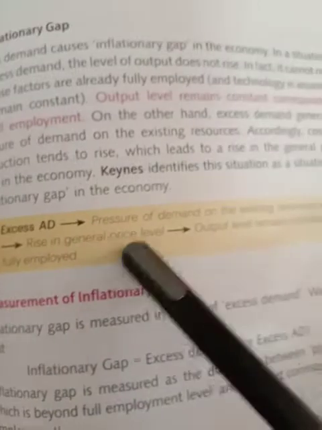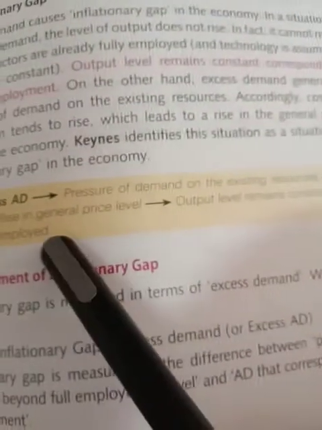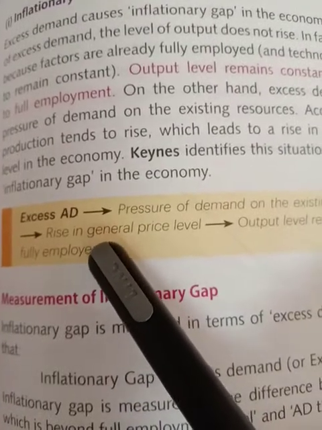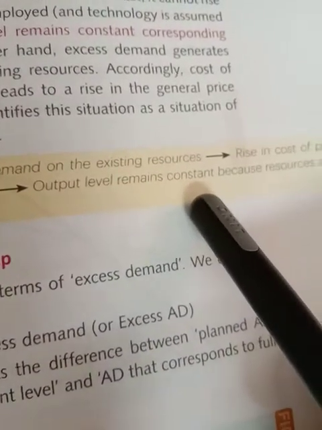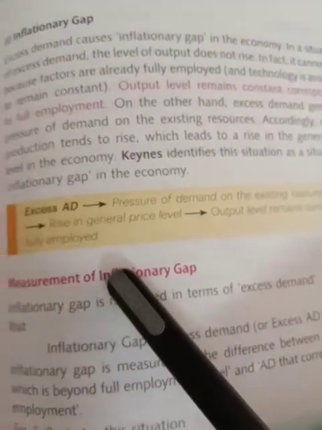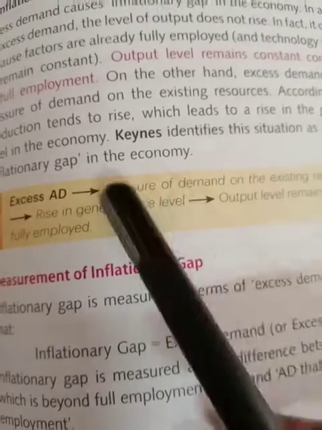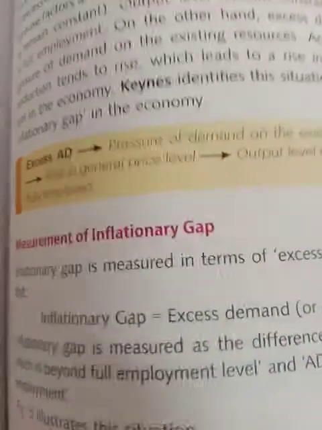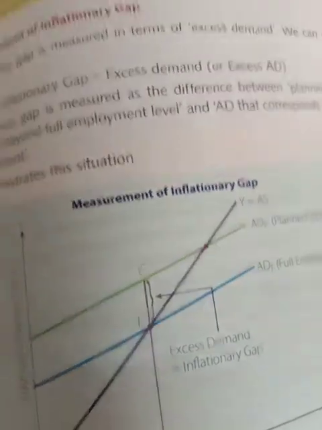Excess demand leads to pressure of demand on existing resources, and that leads to a rise in the cost of production, and that leads to a rise in the general price level. Output remains constant but the price will increase, and resources are already fully employed. So this is the chain, but you need not write it like this. You have to write all these things in the form of sentences. So this is the inflationary gap that we have discussed. These are given on pages 264, 265 and 263.